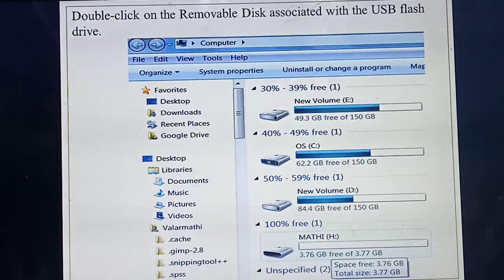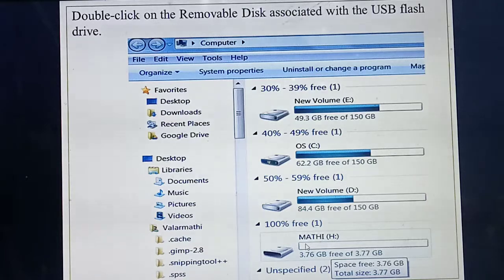So for example, this is a pen drive. The name of the pen drive is Madi. Okay, have you seen? This is the name of your pen drive. So which pen drive you need to open? So this is your removal disk. So that one you need to double click. Okay, so if you are plugging the pen drive in your computer, automatically it will open.